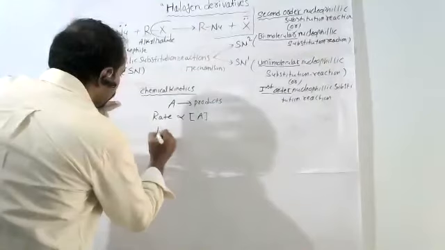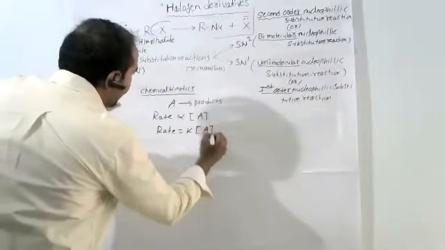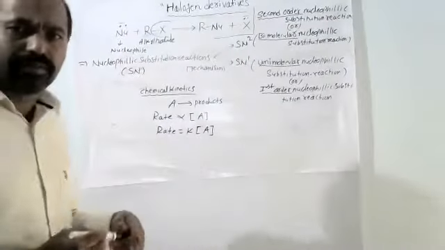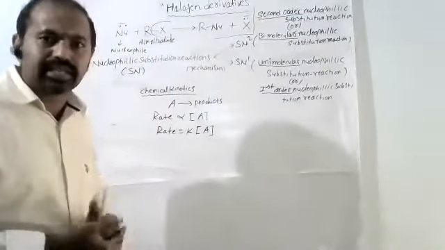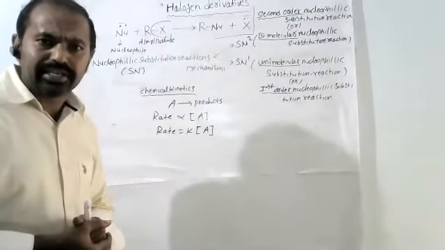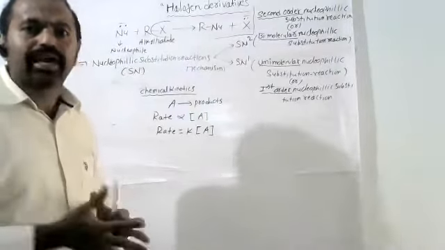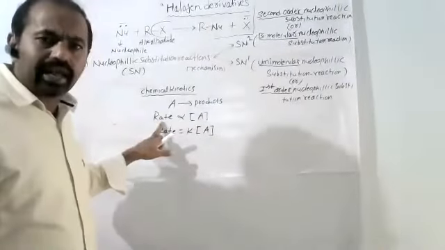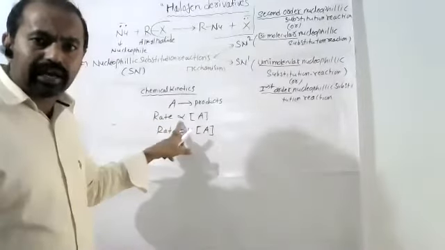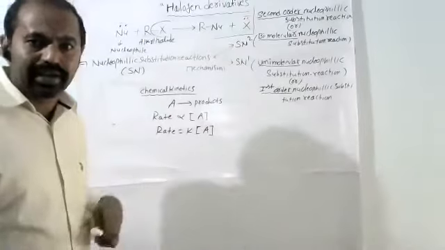Therefore, rate equals K into concentration of A. In chemical kinetics, the square brackets represent concentration. So for any chemical reaction, the rate is directly proportional to the concentration of the reactants.